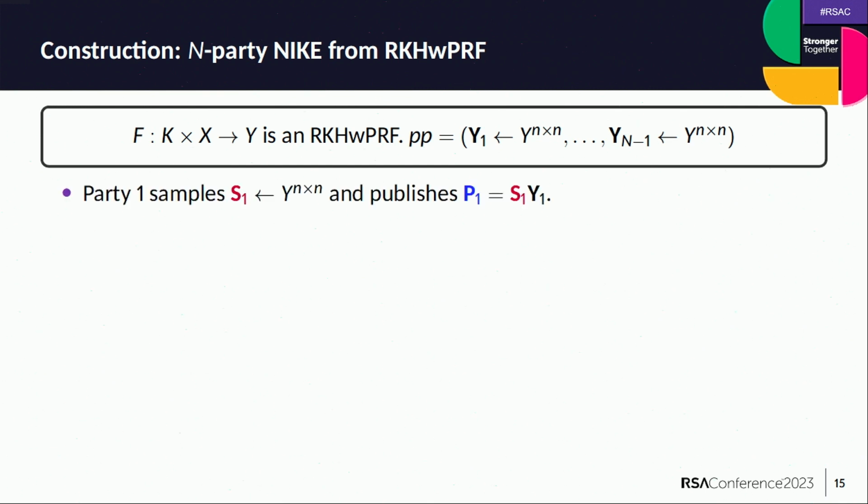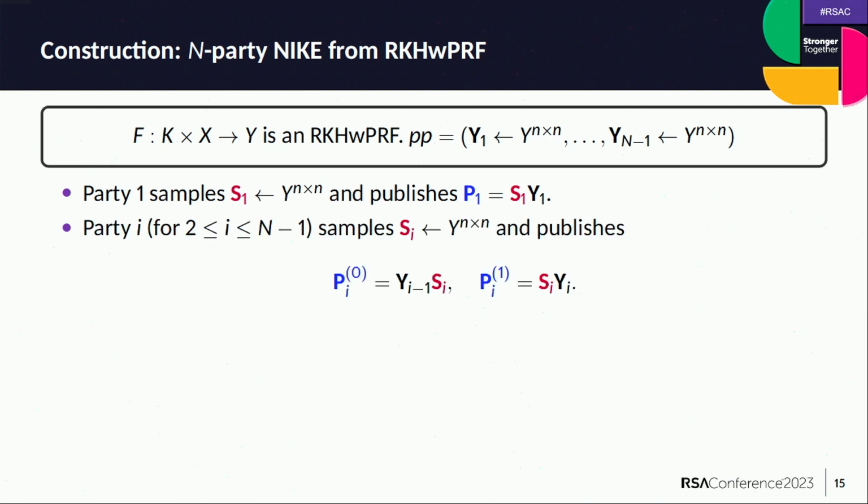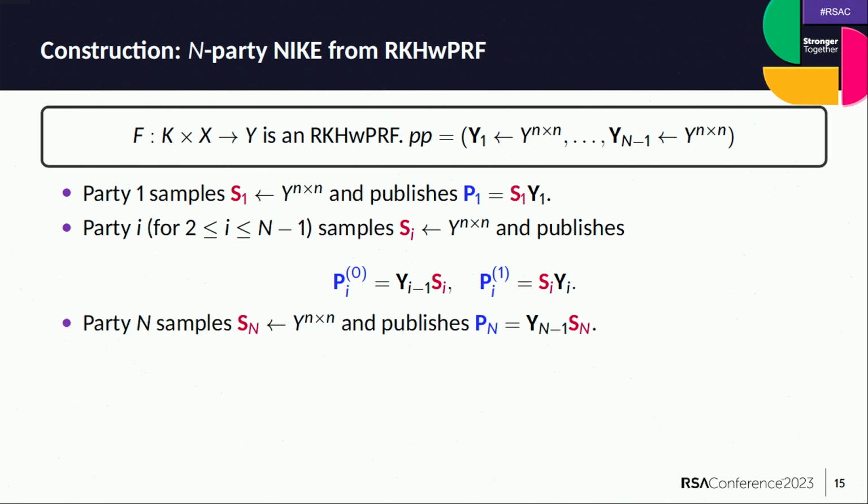The first party is going to sample a secret matrix s1 and publish s1 y1. For each intermediate party, there are going to be 2 matrices. One is y_{i-1} s_i, and the other one is s_i y_i. And the final party is basically going to compute y_{n-1} s_n, where s_n is the last party's secret.